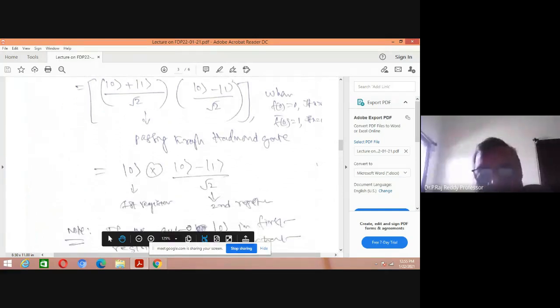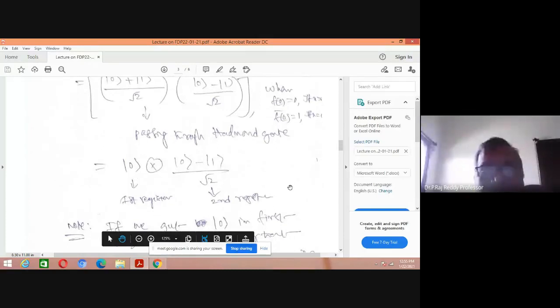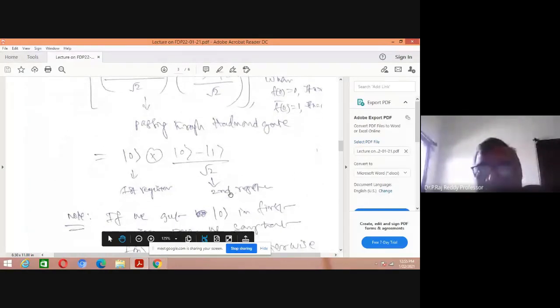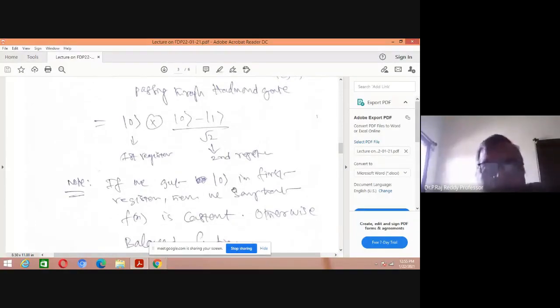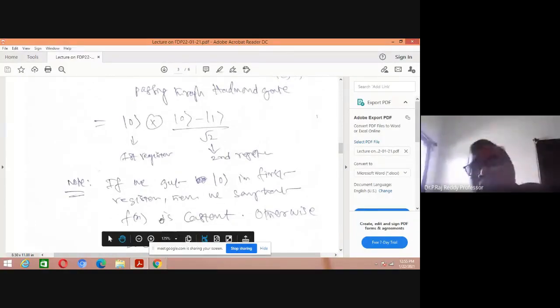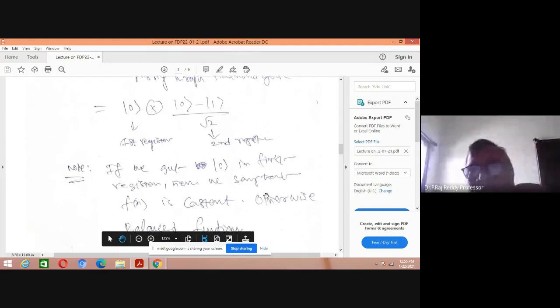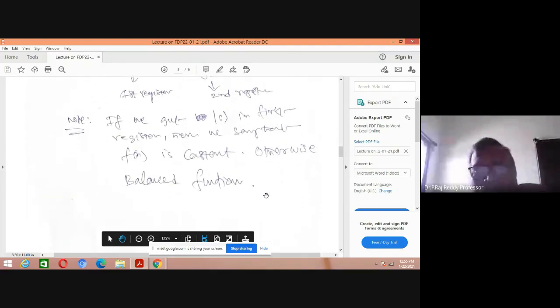If the first part of the solution is 0, that is called the first register and this is the second register. If the first register value is 0, always if we can get the 0 in the first register, we say that f of x is a constant function. So in place of 0, if we can get 1, then that is called a balanced function. Otherwise, balanced function.